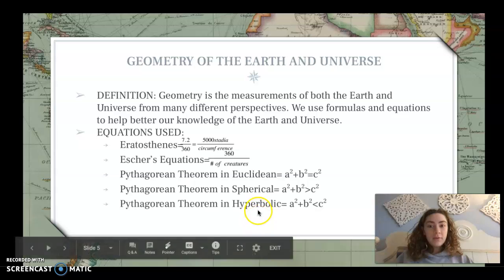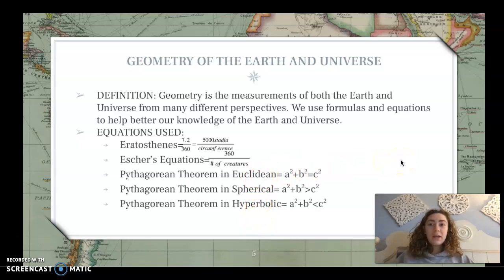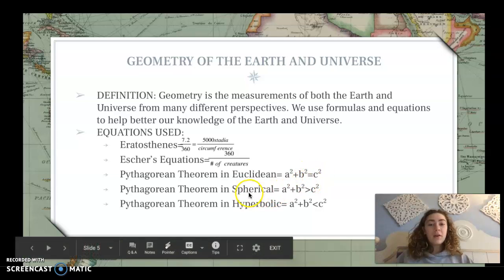There are 3 different Pythagorean theorems, which was very new if you took high school math. So the first one would be the Euclidean Pythagorean theorem, which is the one we are all used to, a squared plus b squared equals c squared. But then there is spherical and hyperbolic.